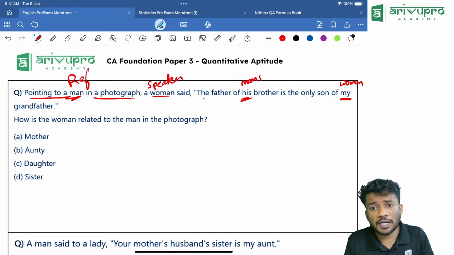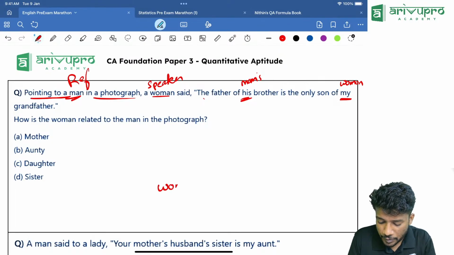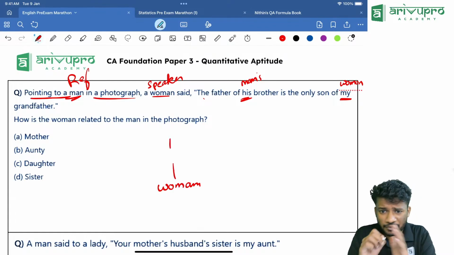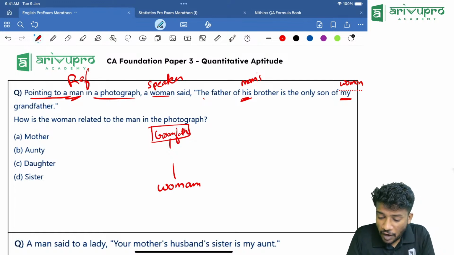If you want to start from the right hand side, my grandfather: woman is there, woman has a parent, we don't know male or female, we will keep it, and that parent has a grandfather. The father of his brother, that means the man is having a brother who is the only son of my grandfather.